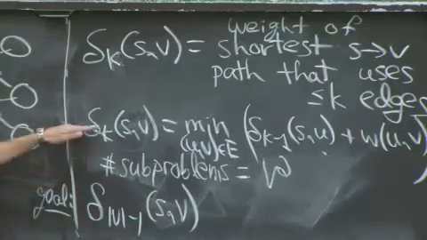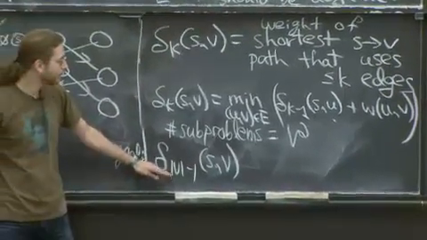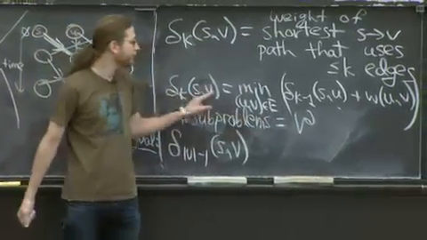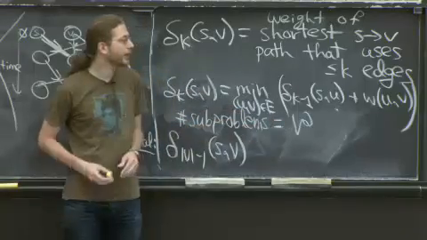Should have said that earlier. If you assume that, then this is what I care about. So k ranges from 0 to V minus 1, so there are V choices for k. There are V choices for V. So the number of subproblems is V squared.